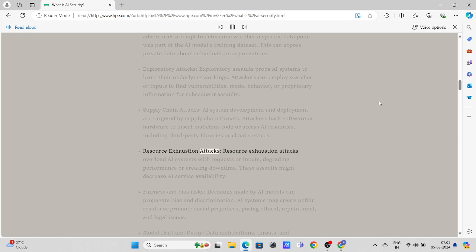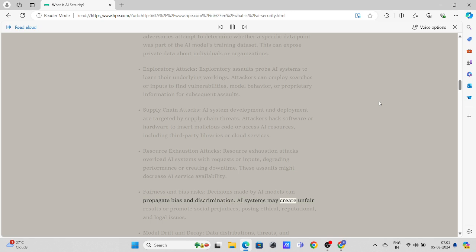Resource exhaustion attacks. Resource exhaustion attacks overload AI systems with requests or inputs, degrading performance or creating downtime. These assaults might decrease AI service availability. Fairness and bias risks. Decisions made by AI models can propagate bias and discrimination.